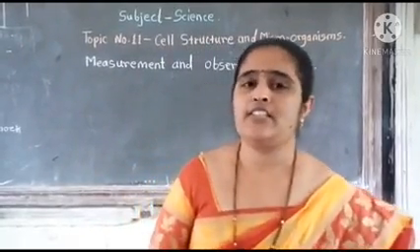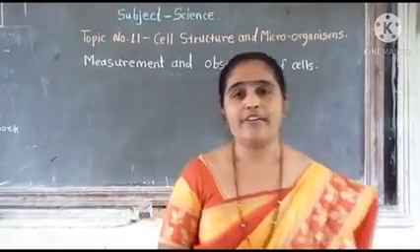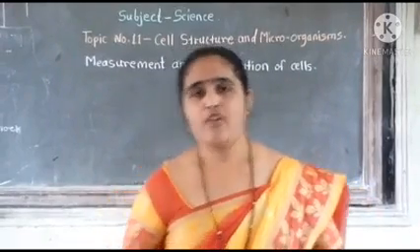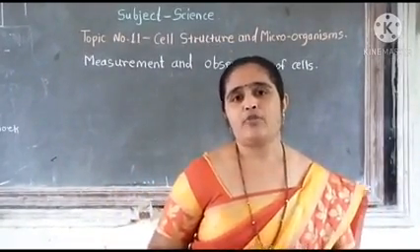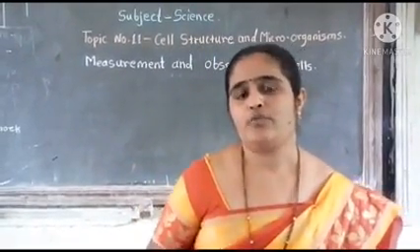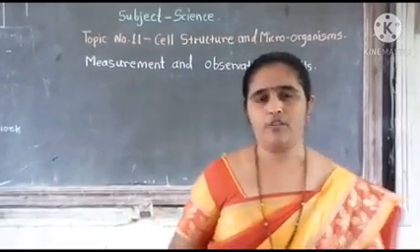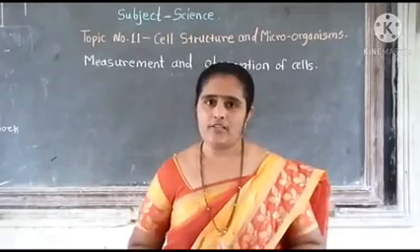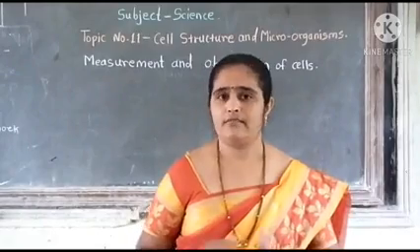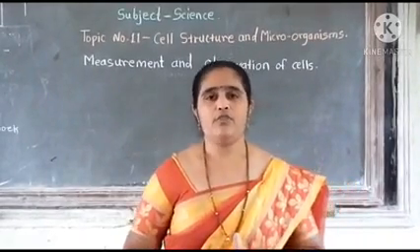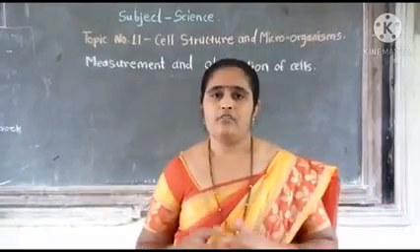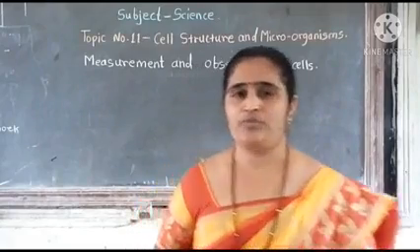Dear students, in 1673, Anton Leeuwenhoek first constructed a microscope. With the help of this microscope, Anton Leeuwenhoek observed cells like protozoans and bacteria. With the help of different lenses, he constructed a microscope, and these microscopes are used for observing minute cells. As the cell is a very minute particle, we cannot see it with naked eyes, so we use a microscope for observing cells. Let's see first how the microscope is constructed.